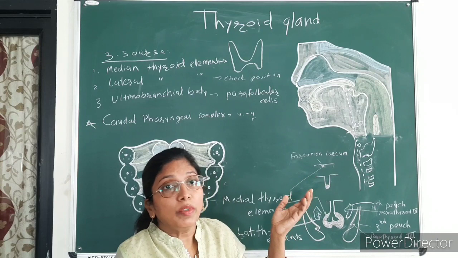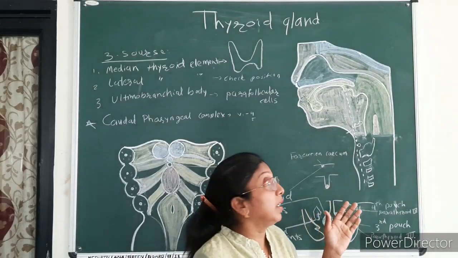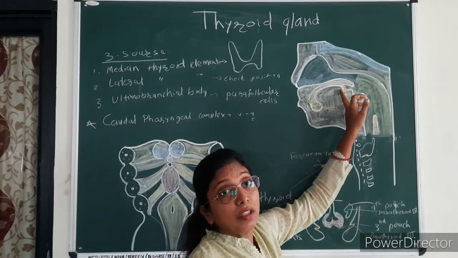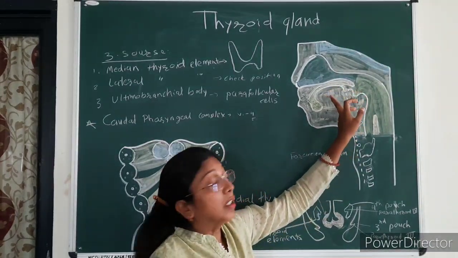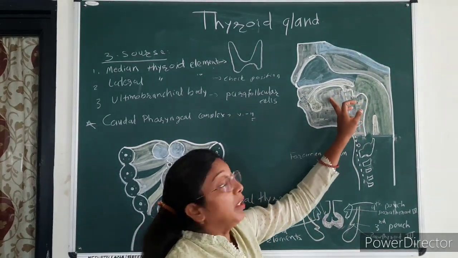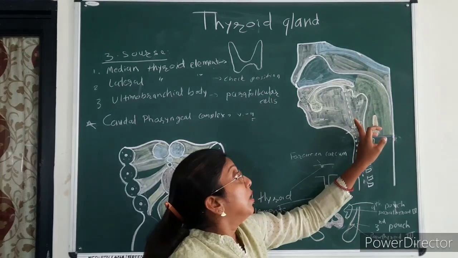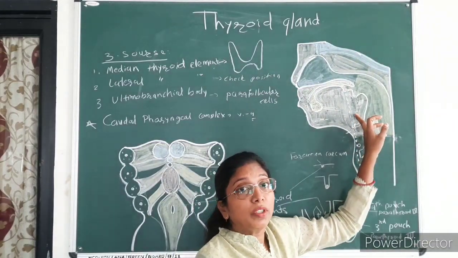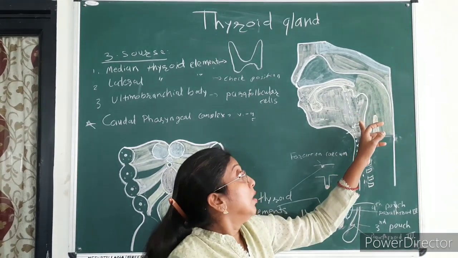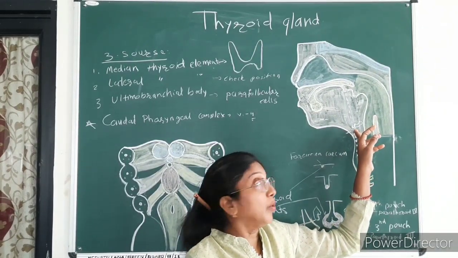Now, anomalies in the position of the thyroid gland. The thyroid gland may develop just underneath the submucosa of the tongue, which is the sublingual thyroid gland. It may be within the substance of the tongue, known as a lingual thyroid. It may be just above the hyoid bone, known as a suprahyoid thyroid gland, or just below the hyoid bone, known as an infrahyoid thyroid gland.